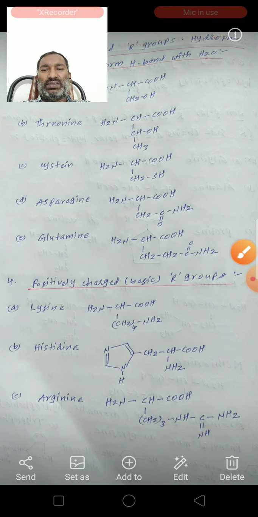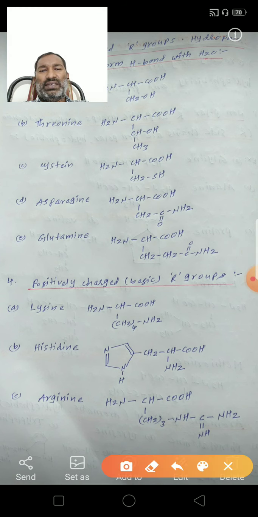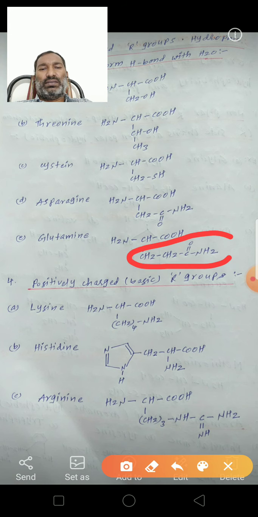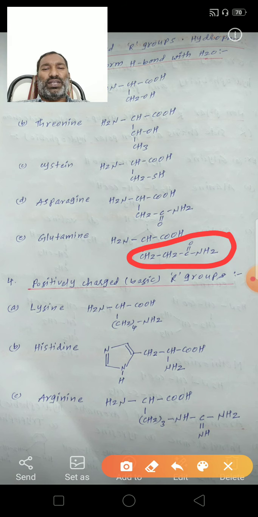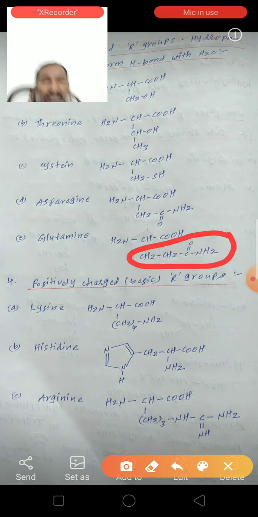See here the glutamine structure is NH2, CH, COOH, CH2, CH2, C double bond O, NH2. This is glutamine. Here the R group is CH2, CH2, C double bond O, NH2.